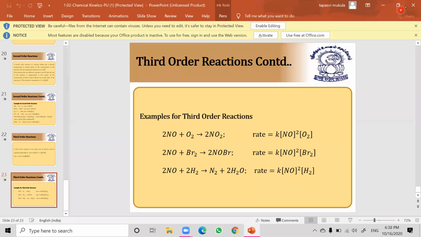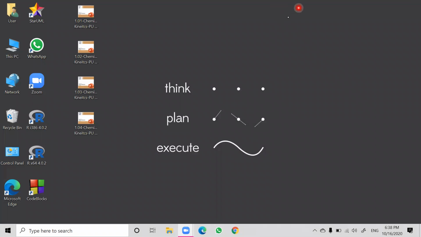So in this session, we have completed first order, second order, and third order reactions. And also the first lecture, we have completed order of reaction, average rate of reaction, and how to calculate average rate of reaction. So in the next session, we'll continue with a new topic, and we'll do more numericals on this first session also.